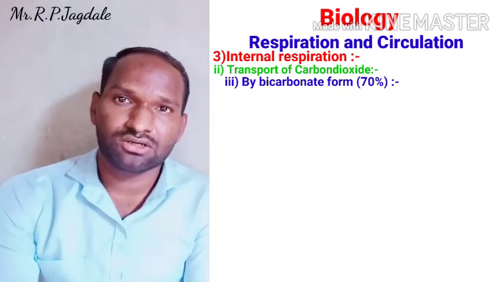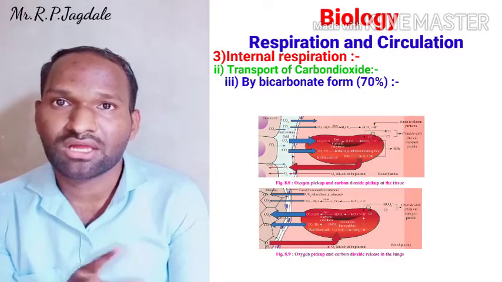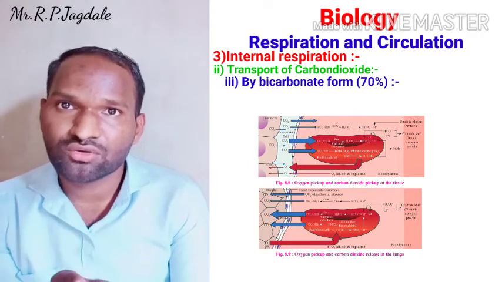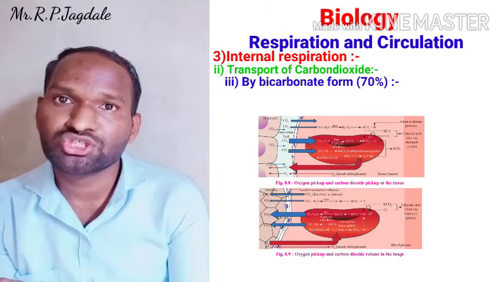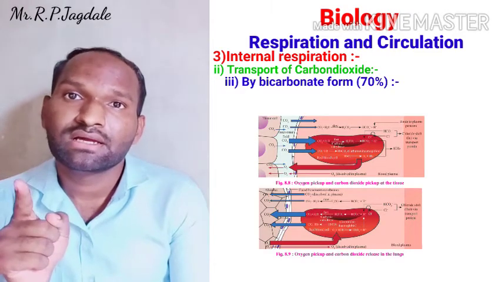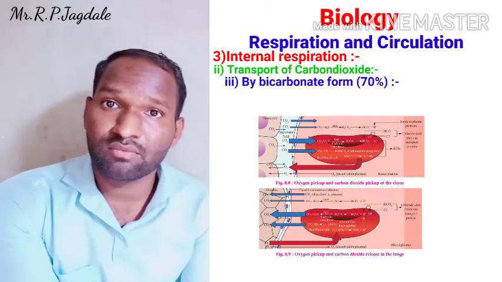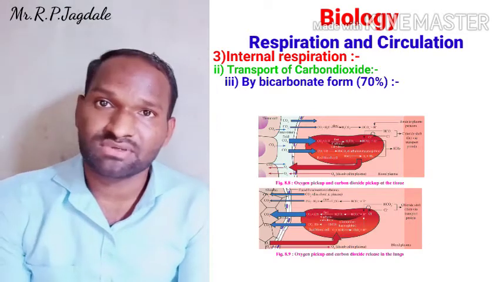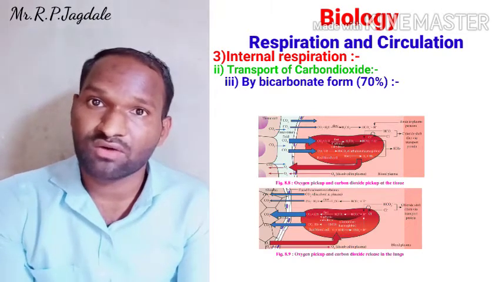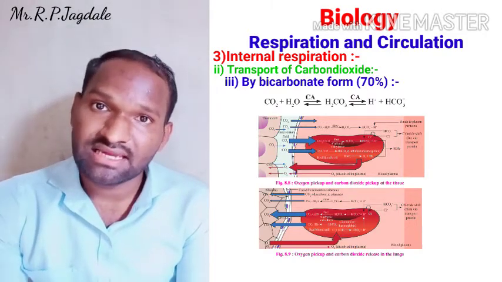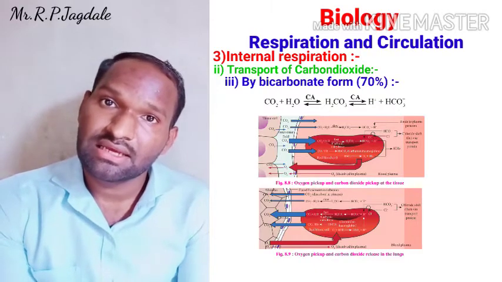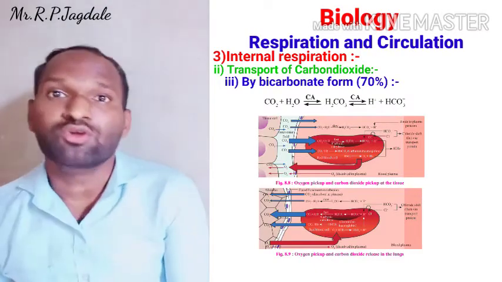You can see two pictures on your screen. In the first picture you can see the transportation of CO2 from tissue to blood, that is RBC and the blood. That is one reaction. And the second is the red blood cells to the alveoli.